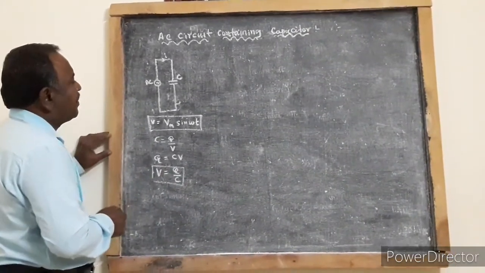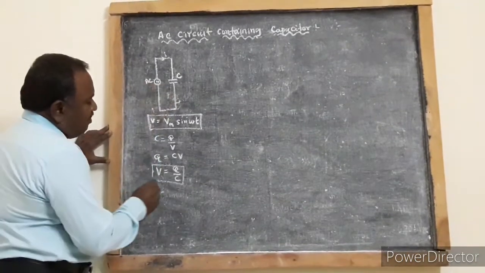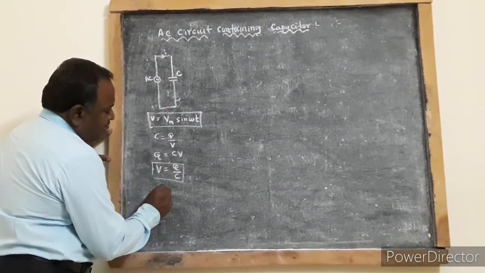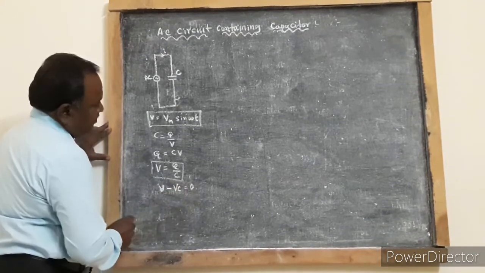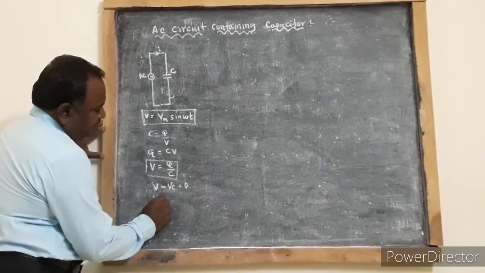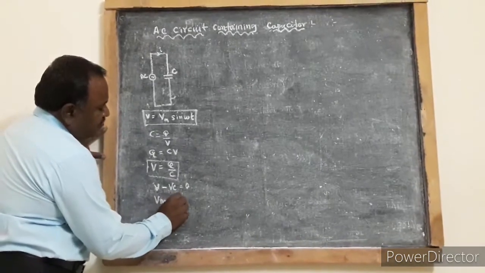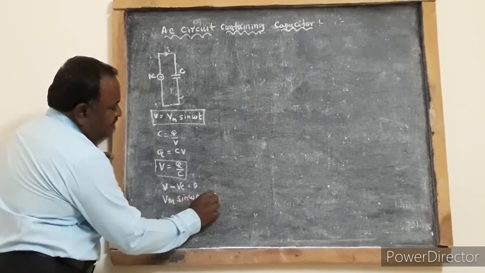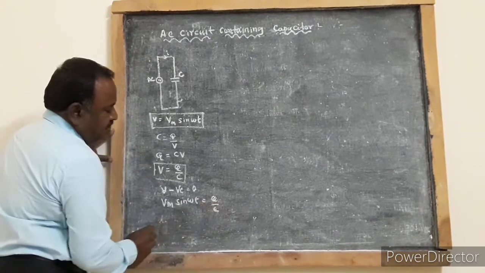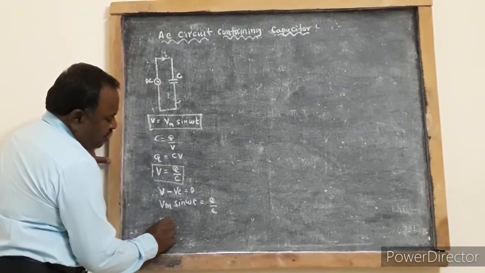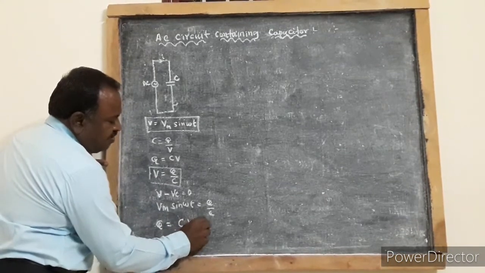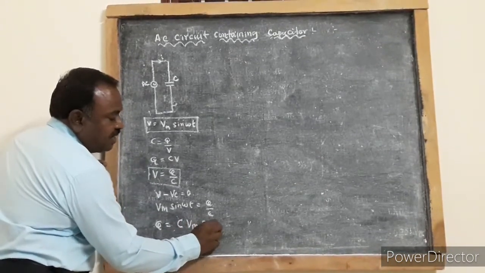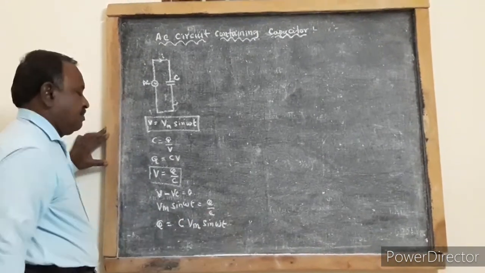Now applying Kirchhoff's loop law, we will have V minus Vc is equal to 0. That is, Vm into sin omega t is equal to Q by C, or Q is equal to C into Vm into sin omega t.